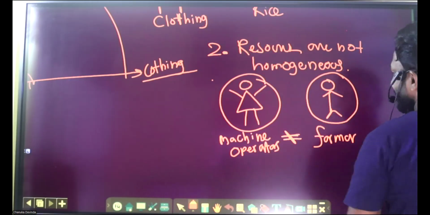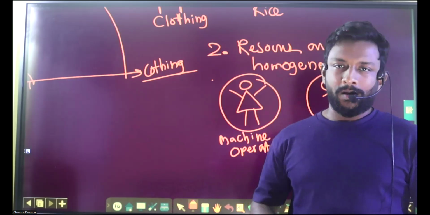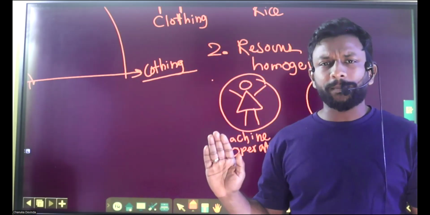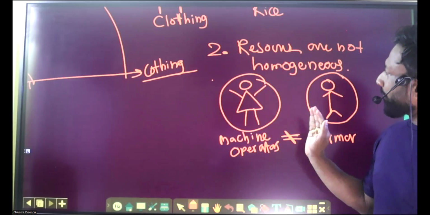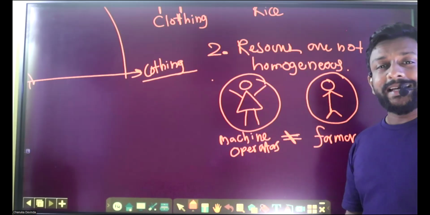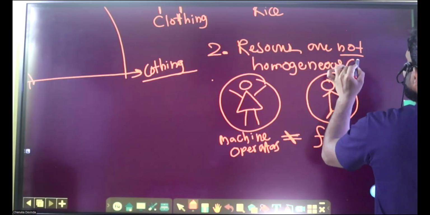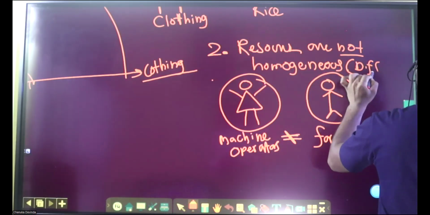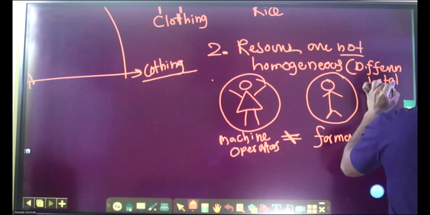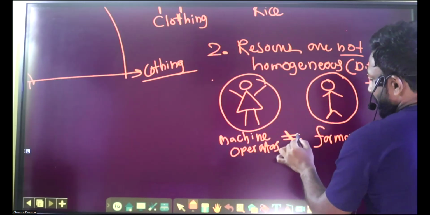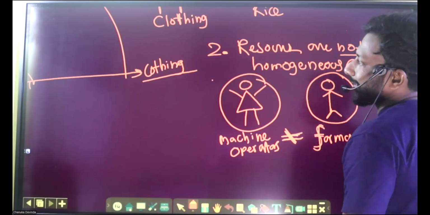The efficiency and productivity can be changed. First one, they are not perfectly substitutable. And the second one, resources are not homogeneous, they are differentiated. Not homogeneous means differentiated, different to each other. Right? A machine operator is totally different from a farmer. That's the second one.